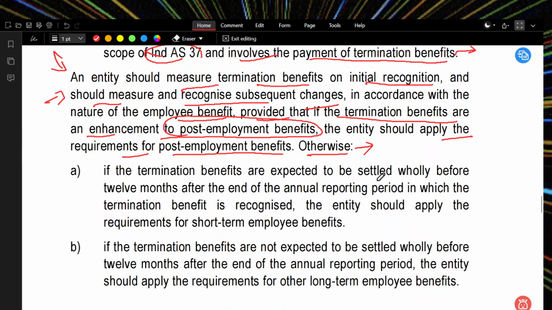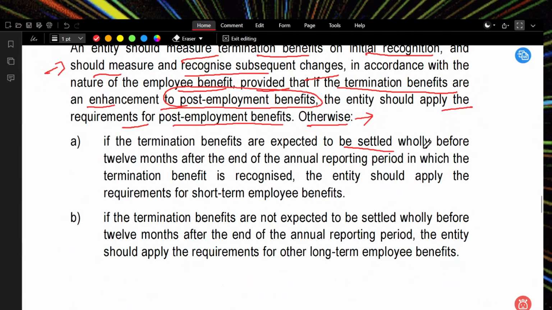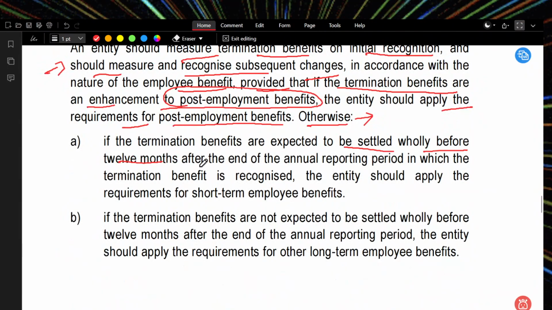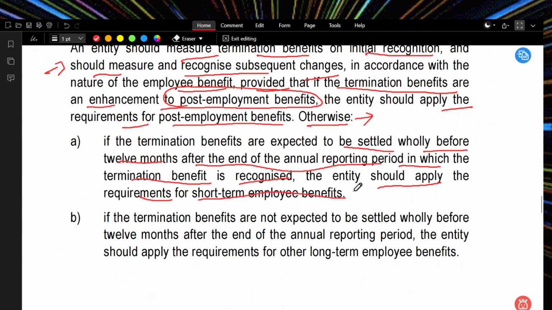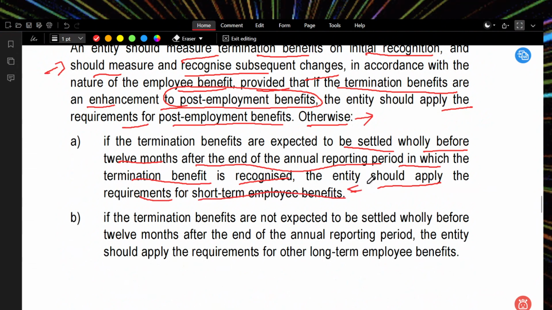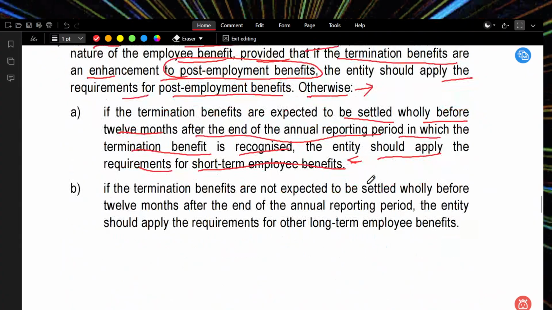This is a termination benefit. If the termination benefit is expected to be settled wholly before 12 months after the end of the annual reporting period in which the termination benefit is recognized, the entity should apply the requirements of short-term employee benefits. If it is going to terminate now, it is not 12 months after but within 12 months, so this termination becomes a short-term employee benefit.